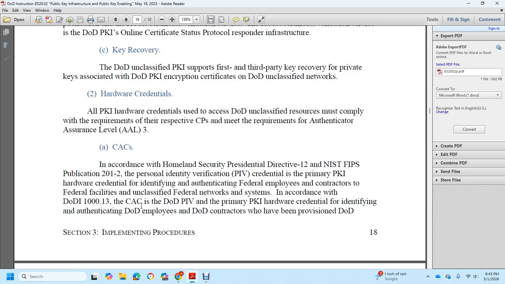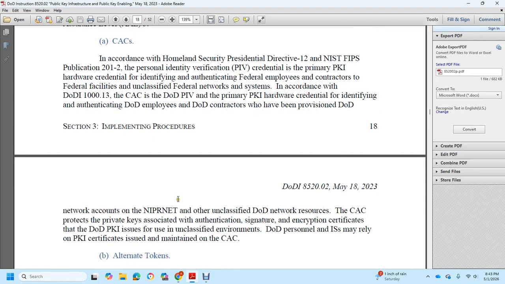personal identity verification credential of the primary public key infrastructure hardware credential for identification and authentication of federal employees and contractors to federal facilities, unclassified federal networks and systems, in accordance with Department of Defense Instruction 1000.13. The common access card is the personal identity verification primary public key infrastructure hardware credential for identifying and authenticating DoD employees and DoD contractors who have been provisioned DoD network accounts on the National Internet Protocol Network, otherwise unclassified DoD network resources. The common access card protects the private keys associated with the authentication, signature, and encryption certificates.